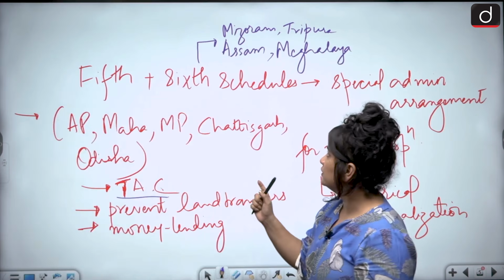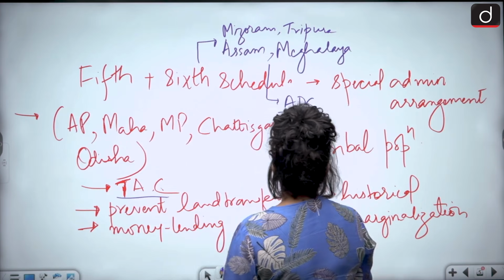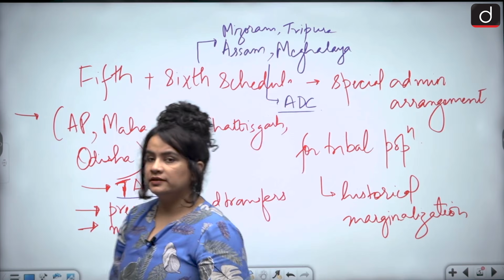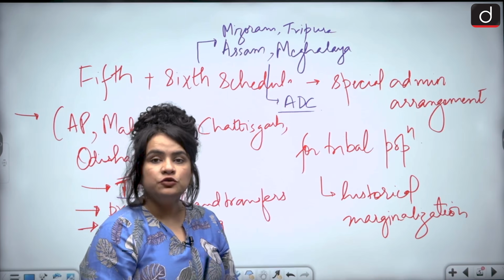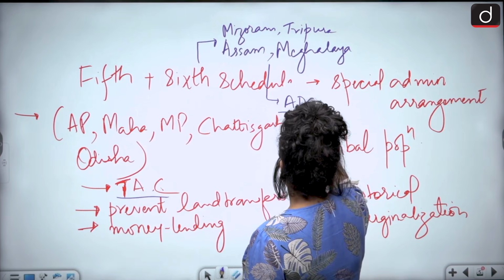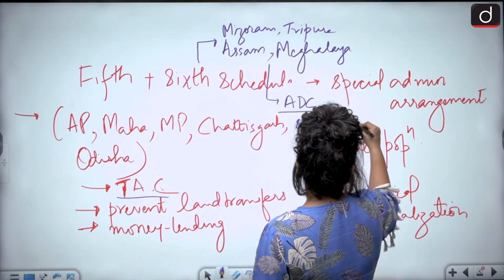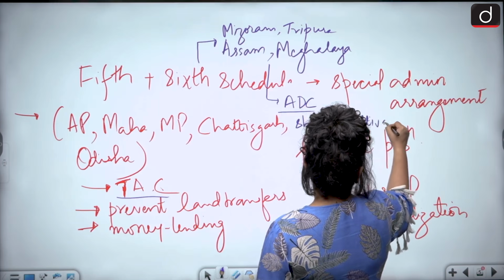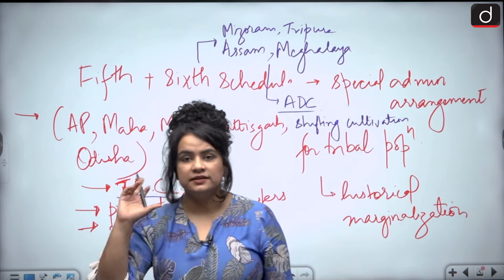Here they have autonomous district councils. All right. Now again, they have the autonomy to frame laws on, let's say, shifting cultivation as well as other cultural aspects of these states.